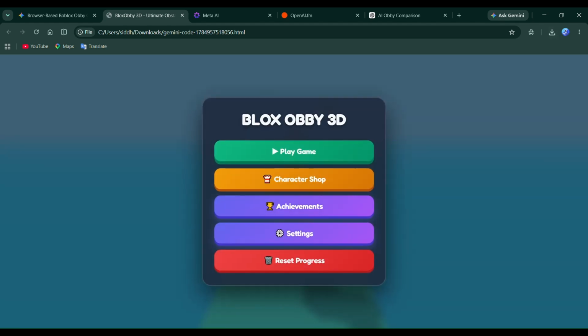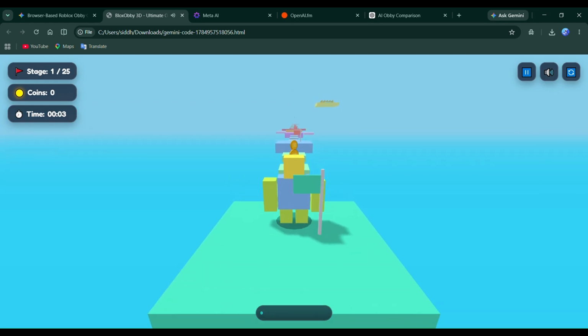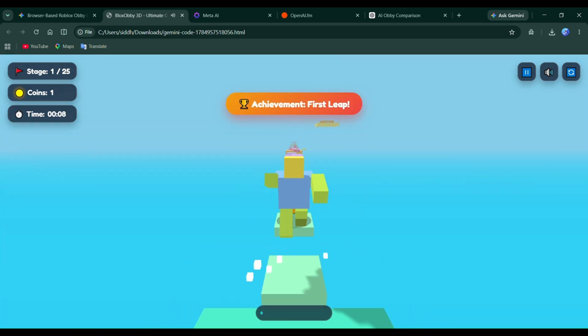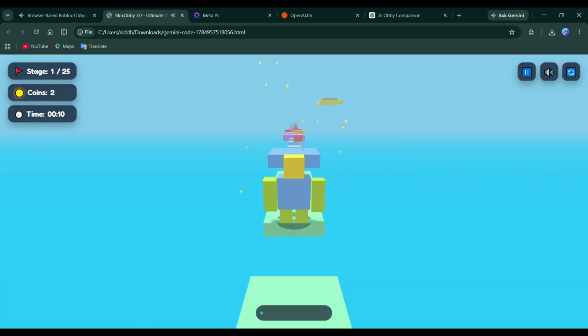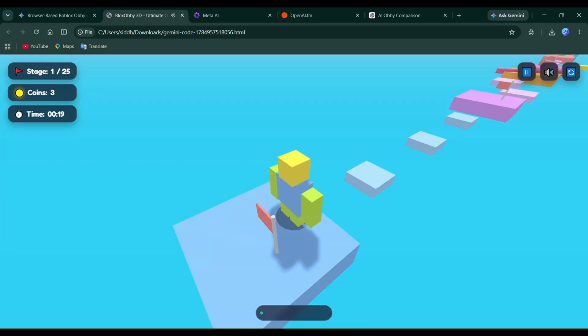Now let's see how the game handles some of the later obstacles. Usually, this is where small issues start to appear if the mechanics aren't implemented properly. I'm taking my time with these jumps to see if the collision detection stays accurate, and so far it's been very consistent. Every jump feels predictable, and when I miss a platform it feels like it was my mistake rather than the game being unfair. That's exactly how an obby should feel.